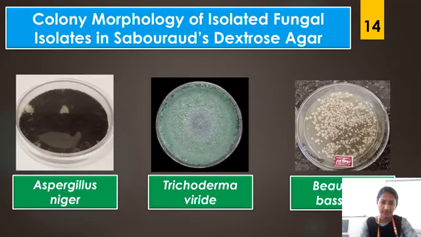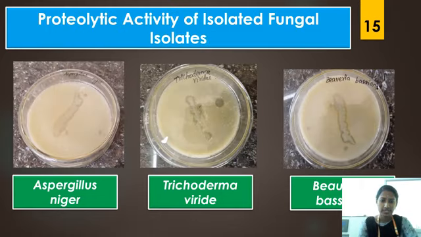Colony morphology of the isolated fungal isolates in Sabouraud dextrose agar. This is the colony morphology of Aspergillus niger, of Trichoderma viridae, and of Beauveria bassiana. Proteolytic activity of the isolated fungal isolates: screening of isolated fungi for keratinolytic enzyme activity in skim milk agar. This is the proteolytic activity of Aspergillus niger, Trichoderma viridae, and Beauveria bassiana.